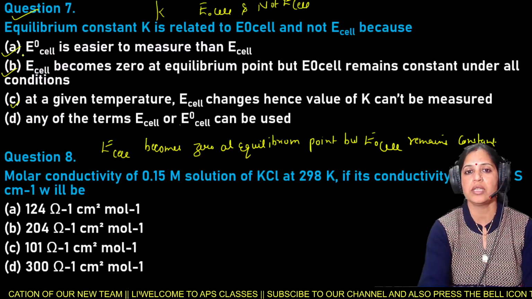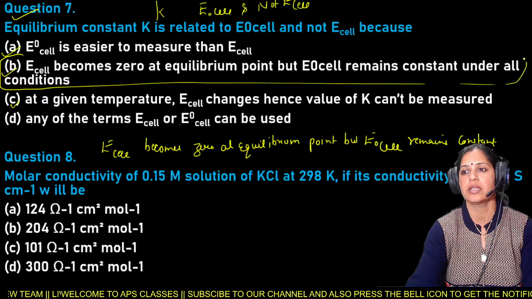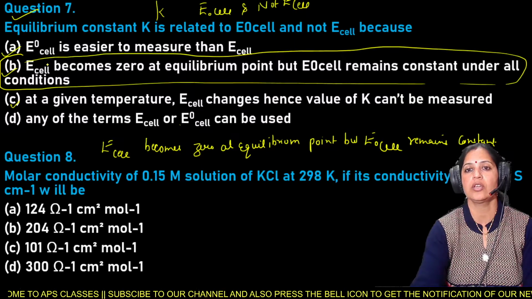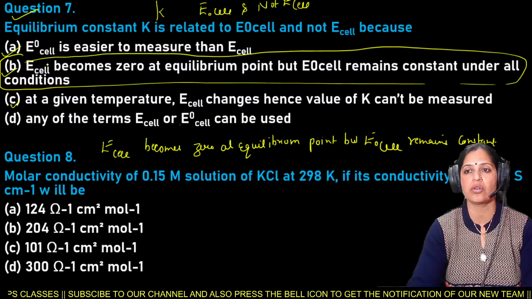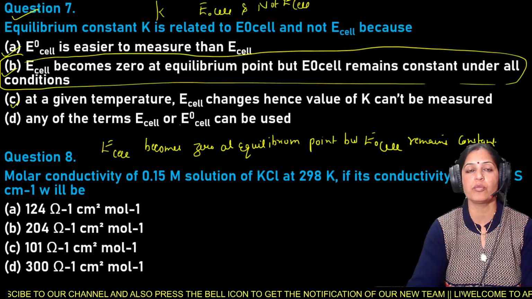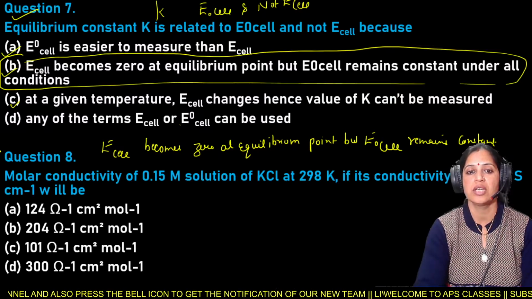So here option B is the right answer for the question number 7. That is, equilibrium constant K is related to E naught cell and not E cell because E cell becomes 0 at equilibrium point, but E naught cell remains constant under all the conditions.